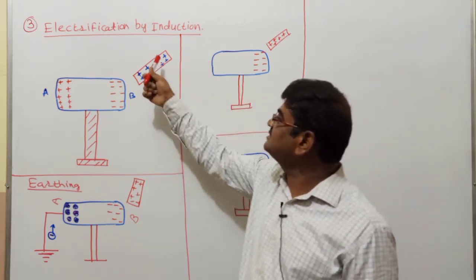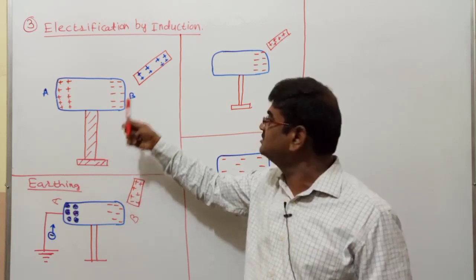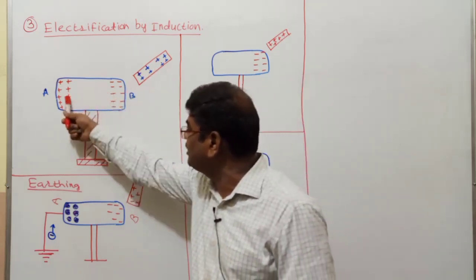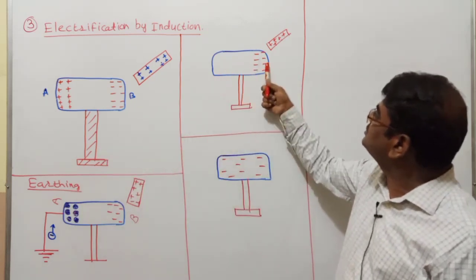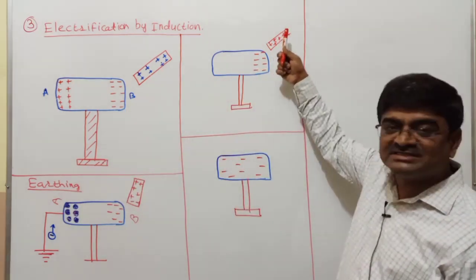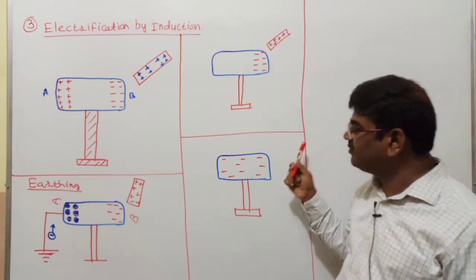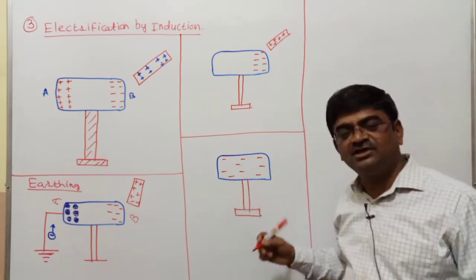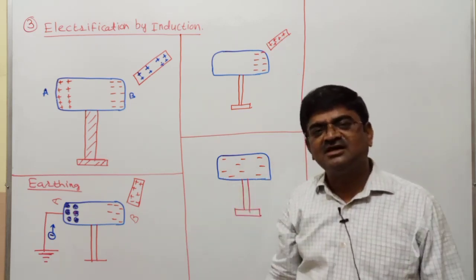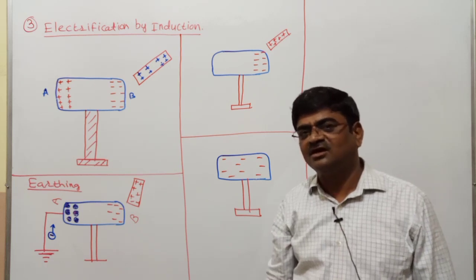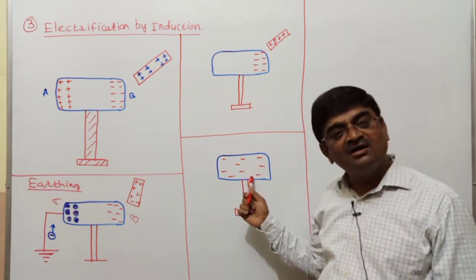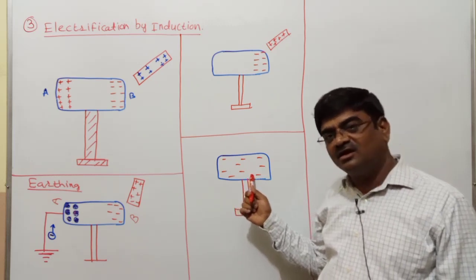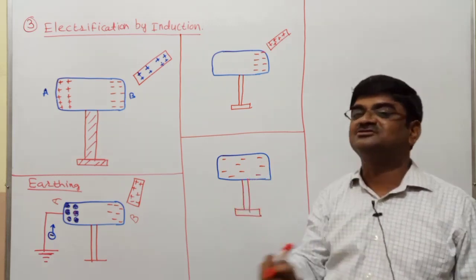Had I taken an ebonite rod, again the same discussion: ebonite negative, positive, negative; electrons would have gone here and I would have seen this as positive. As long as the ebonite rod is there, and when you remove the ebonite rod, once again I would see those positive charges getting spread over the conductor. So in that case, with the ebonite rod, I would have got the conductor positively charged.